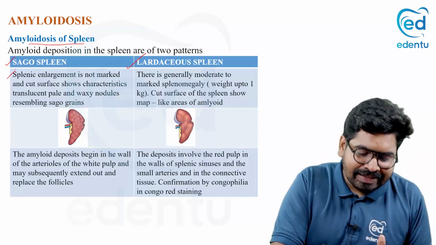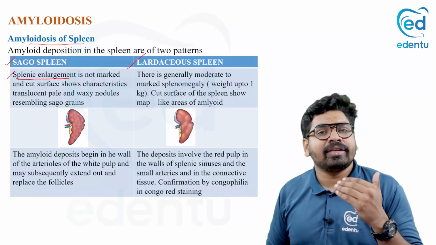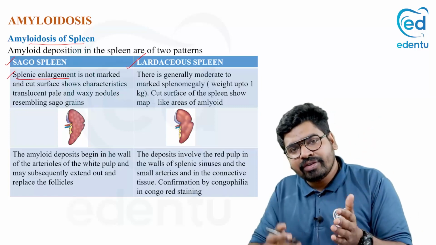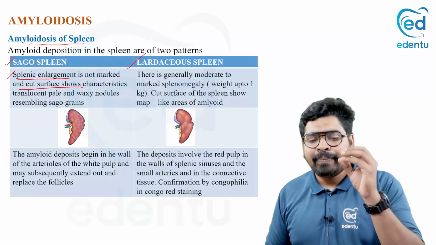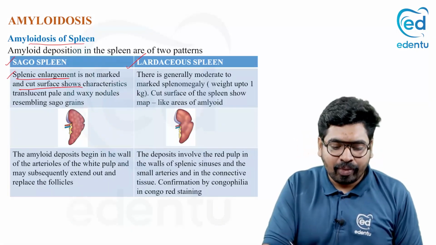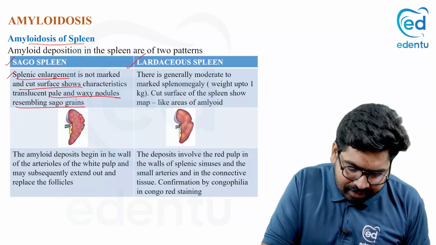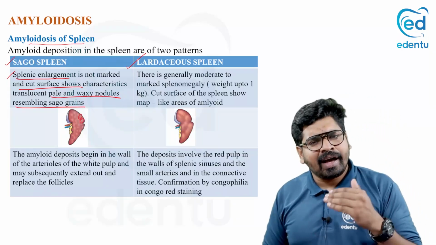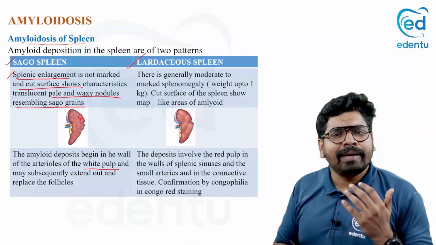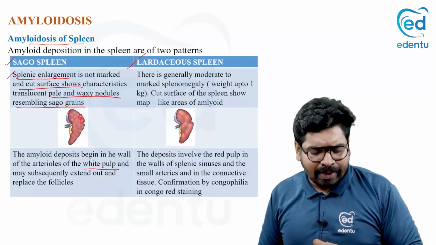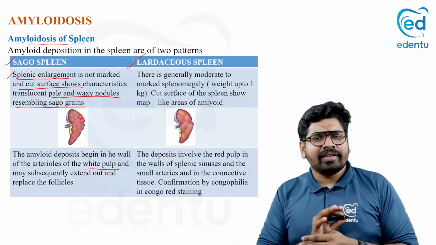So here in sago spleen, the spleen is not enlarged. Okay, the splenic enlargement is not there. You can see the amyloidosis when you cut open the spleen. They appear as small grains or small nodules. Okay, they resemble small grains. Can you see here? There are small nodules of this amyloid. They begin in the white pulp region of the spleen, and they start in the white pulp and extend towards the other areas of the spleen.